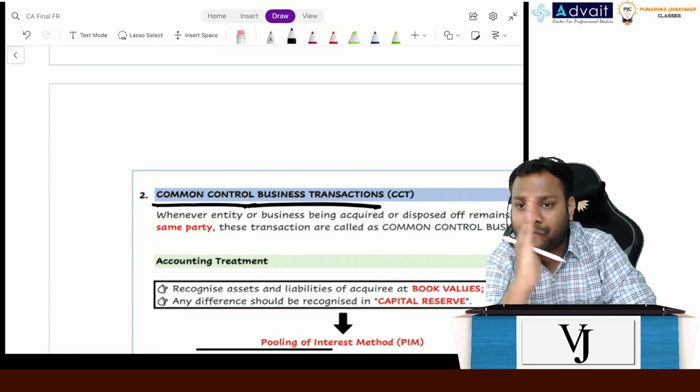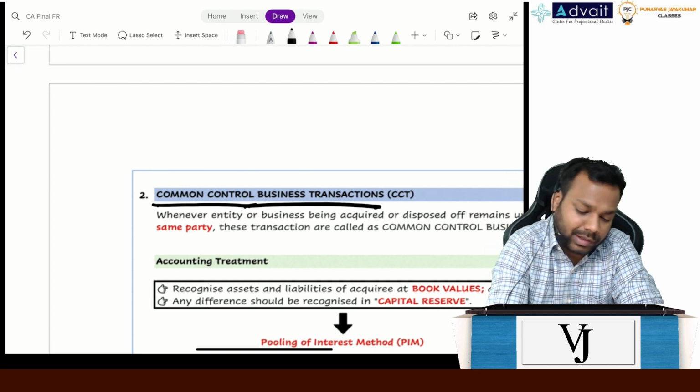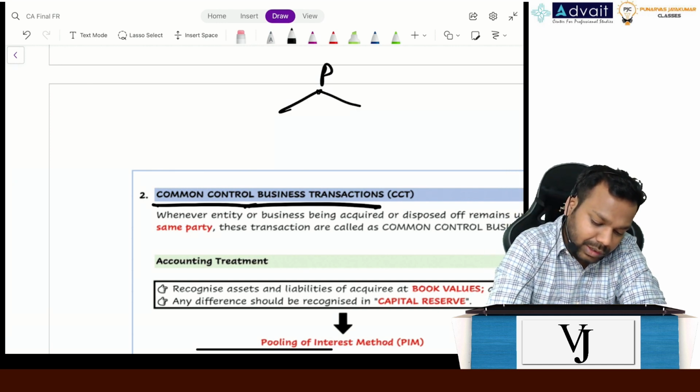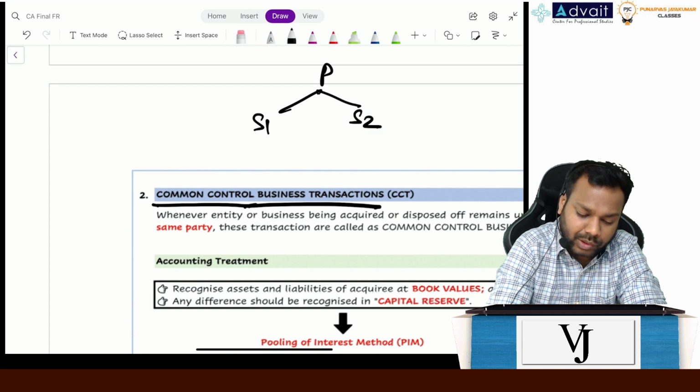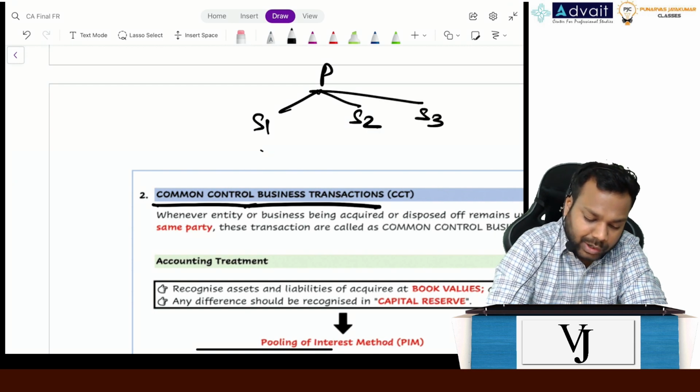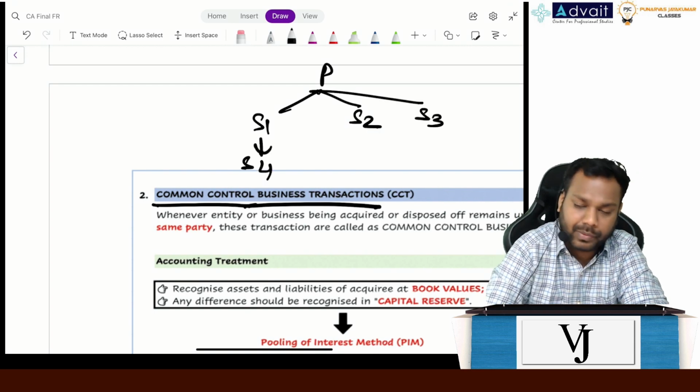Though the subsidiary changes from here and there, right? Basically, let's suppose this is a parent, this is subsidiary 1, this is subsidiary 2, this is subsidiary 3. This subsidiary 1 has again a subsidiary 4, right?